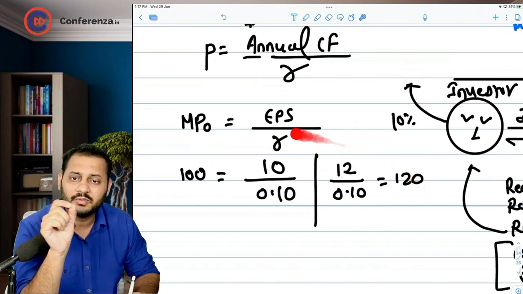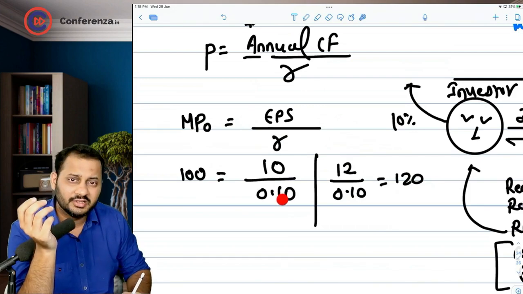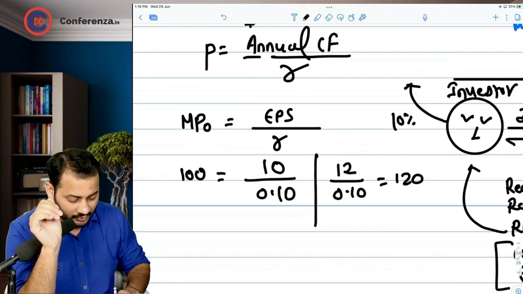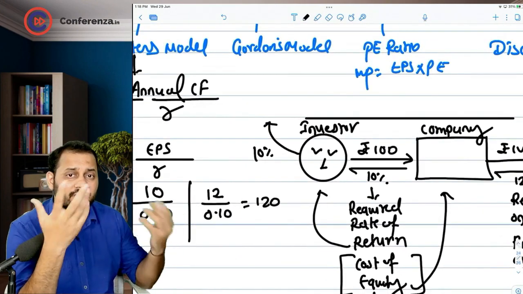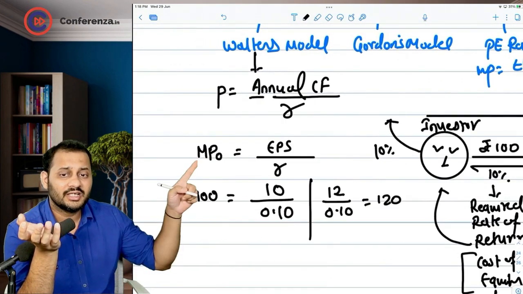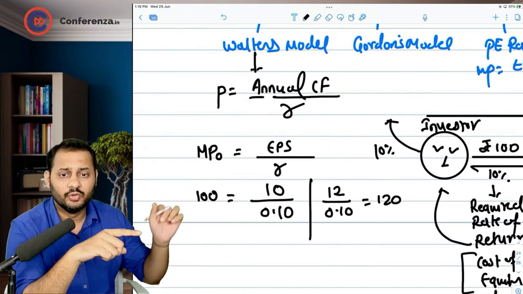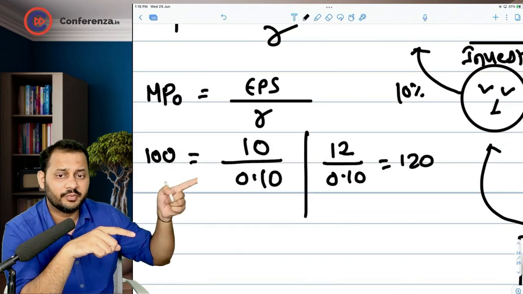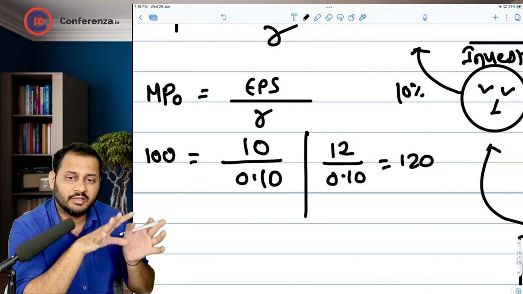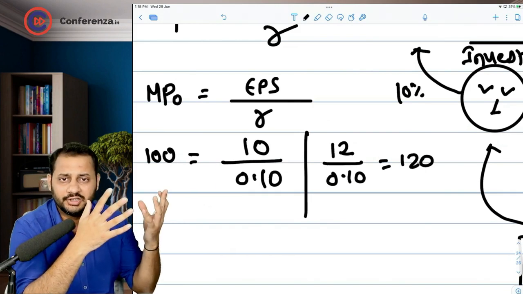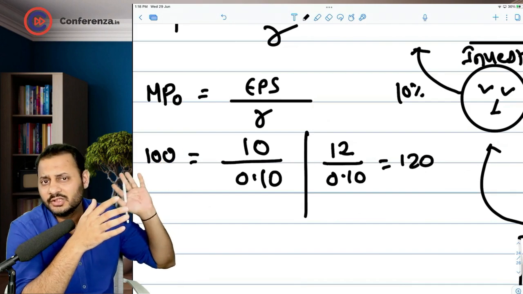Who decides the market price? Equity. See, you might ask why we are not taking 12% in the denominator. I will just tell you. 12% is what the company earned. 10% is what the investors' expectation was. Who decides the market price, company or investor? Investors. So whose expected rate of return should be taken in the denominator? Investors. Because it will be 10% all the time. The numerator will change, and because of the change in the numerator, the final amount will change.